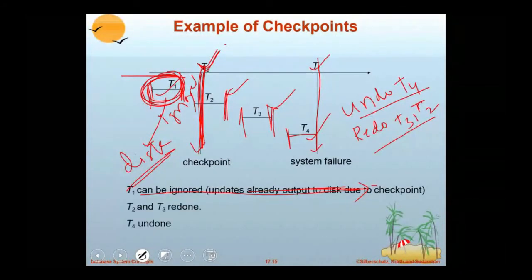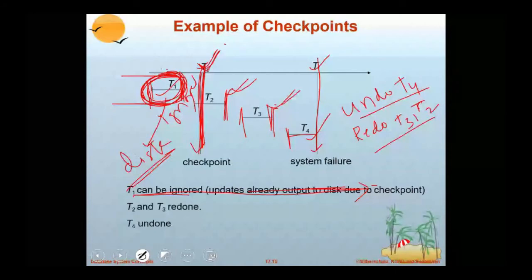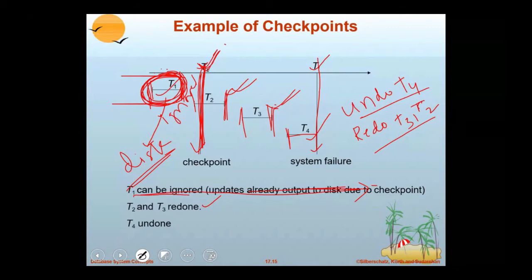T1 can be ignored because it is already there before the checkpoint. It ensures that updates are done to the disk permanently. Both T2 and T3 have a commit operation, so they are to be redone. And finally, T4 has only a start and read operation, but no commit, so it is undone.